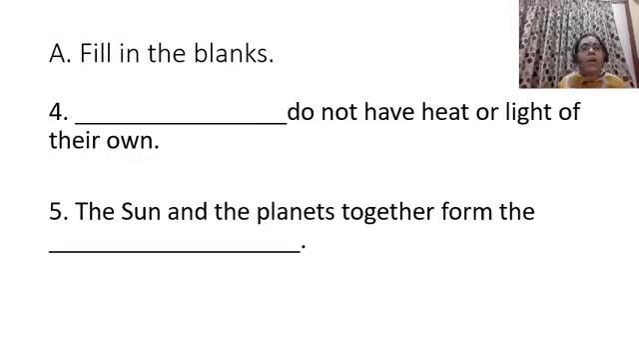Let's do the fourth one. Dash do not have heat or light of their own. Yes, what is the answer? The answer is planets. Planets do not have heat or light of their own. Fifth one. The sun and the planets together form the, yes, form the solar system.